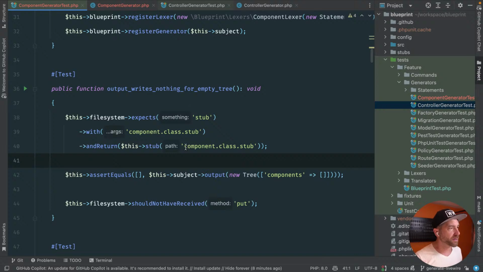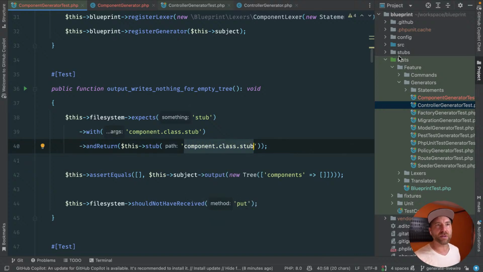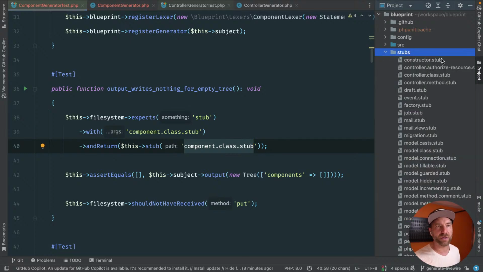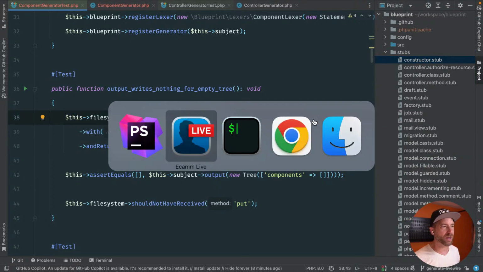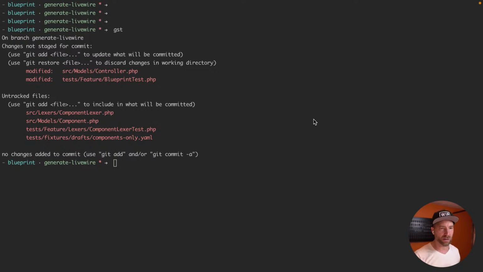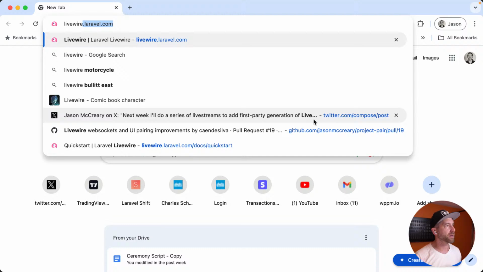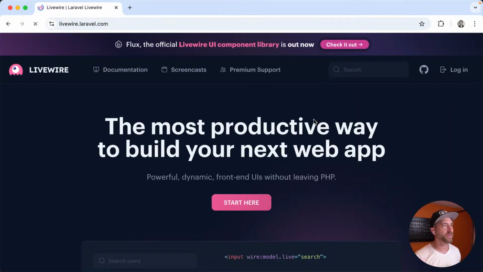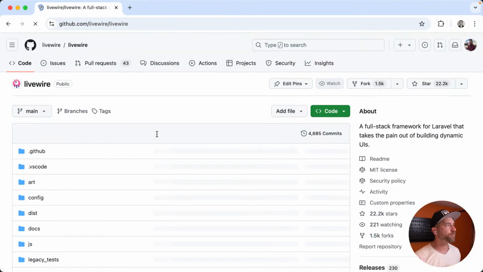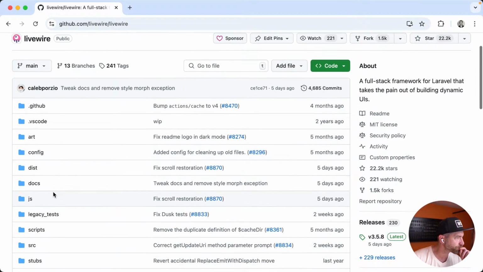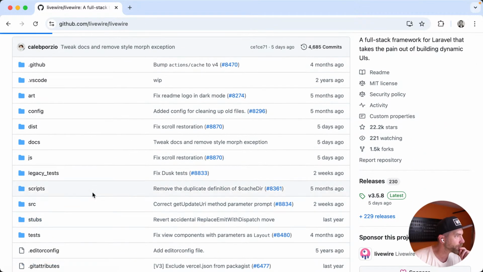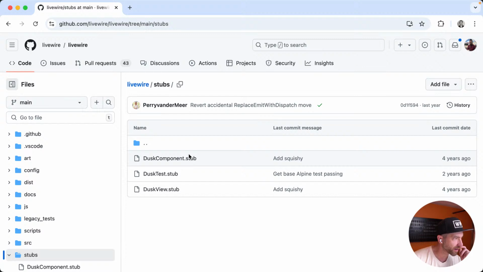So a couple things here. For this to run, we're going to need to create this stub. So let's go into our stubs. And actually what we really need is Livewire. Let's get on GitHub. I want to take their stubs. There they are. Let's borrow their stubs.